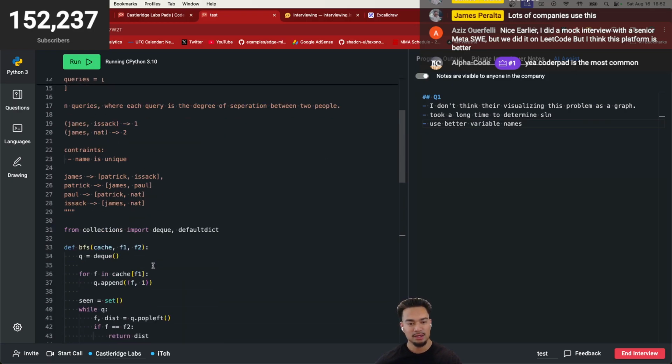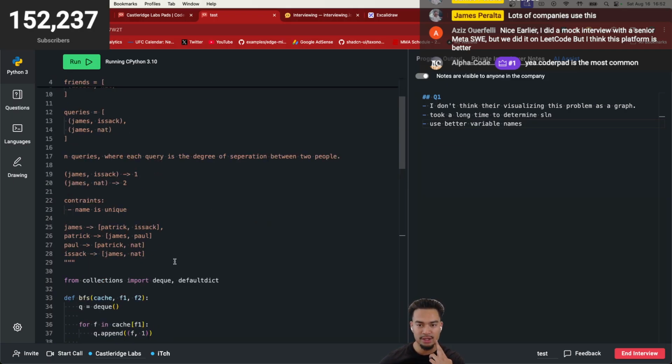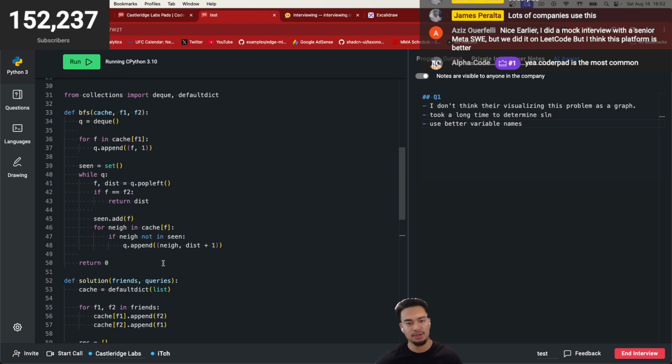Honestly, good clarifying questions, figuring out all the different constraints, like the names being unique, like the different queries, ironing out the requirements of what even is a degree of separation and the input. I gave you some prompting to break out the BFS into its own function. If you're gonna perform a thing multiple times, might as well break it out into its own function and have it isolated.